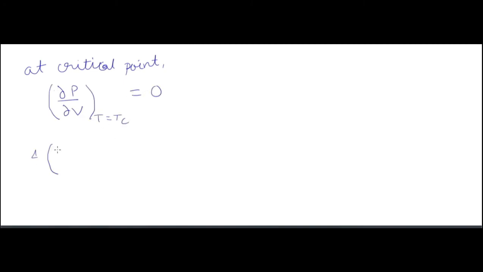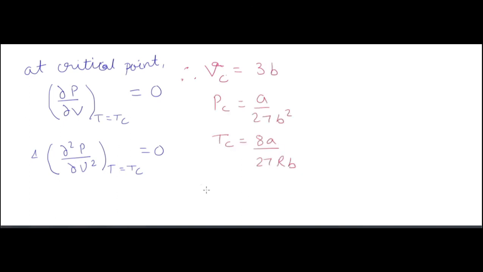Now at the critical point, okay, for the equation that you have at the critical point, if you differentiate the pressure term, dou P by dou V at T equal to Tc, means temperature at the critical point, the first differentiation of P with respect to V is equal to 0, and the second differentiation of P with respect to V is equal to 0.